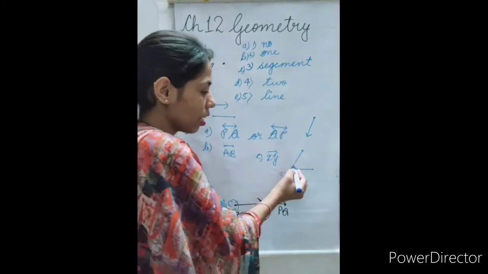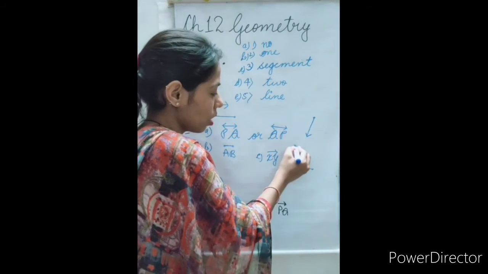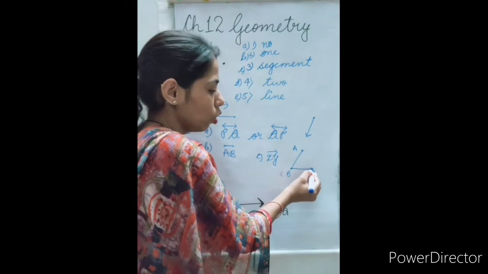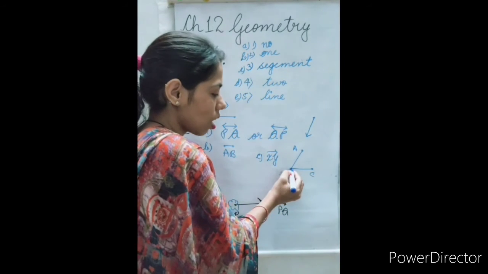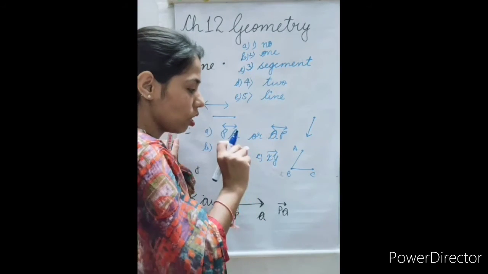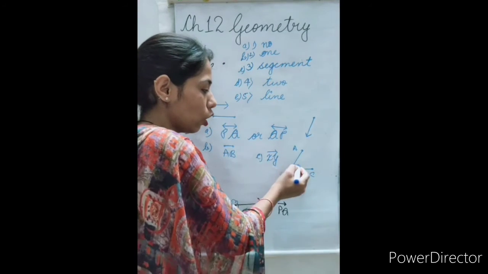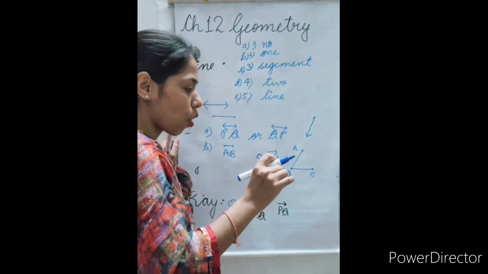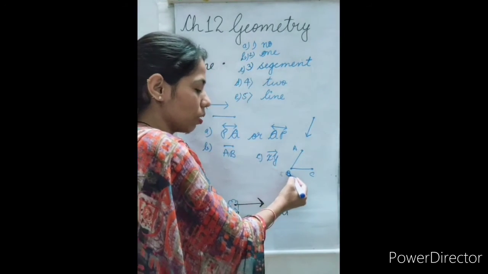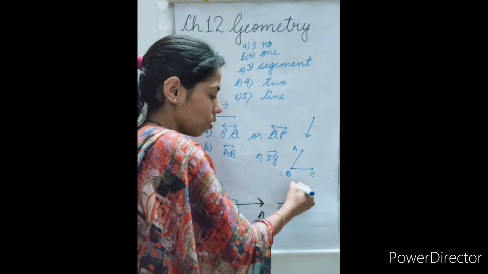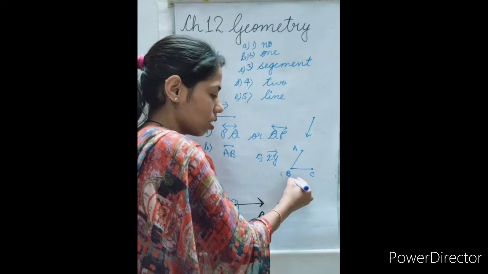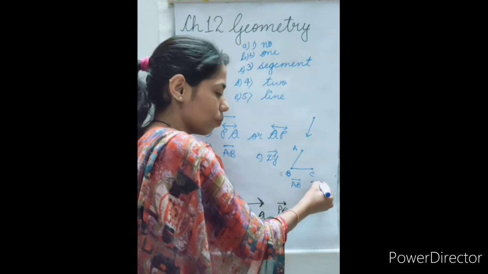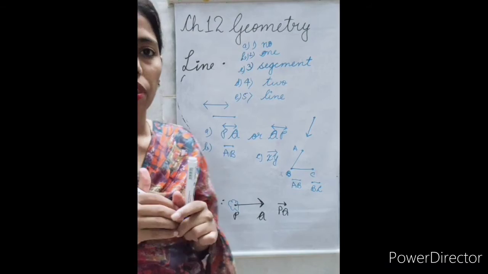Part E looks like this. If we see here, the names are A, B, C. Two line segments are meeting at a point B, or we can say two line segments are sharing a common endpoint B. So here we can give it as line segment AB and line segment BC.